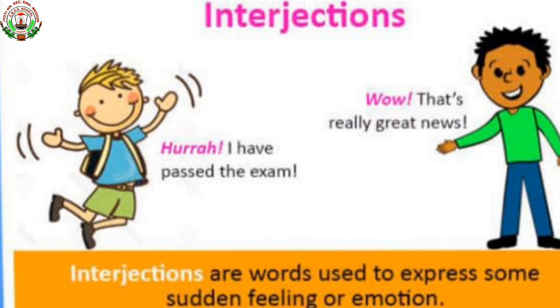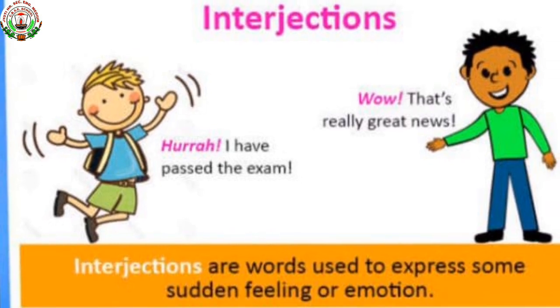Here see the example: hurrah, I have passed the exam. Wow, that's really great news. So, interjections are words used to express some certain feeling. An interjection is a part of speech in the English language, and interjection is a word that expresses a strong emotion.